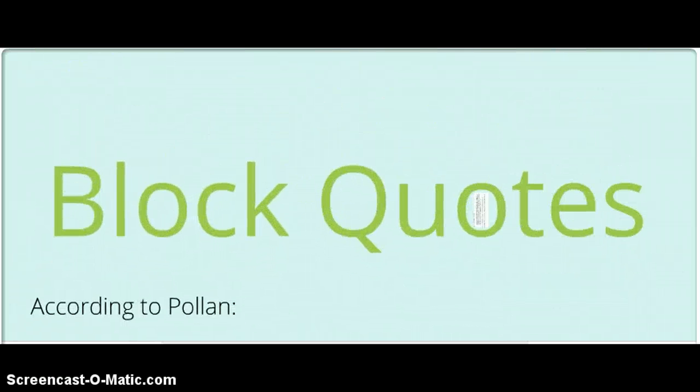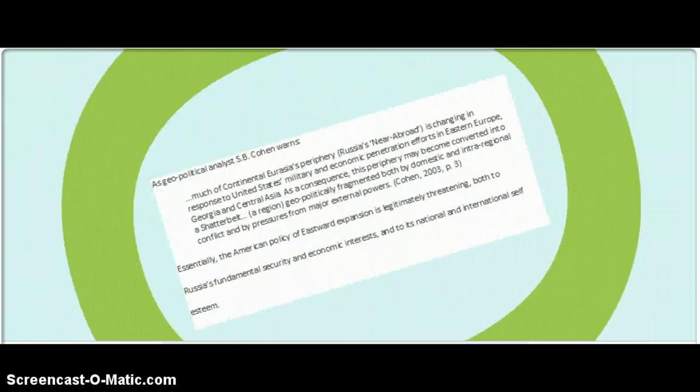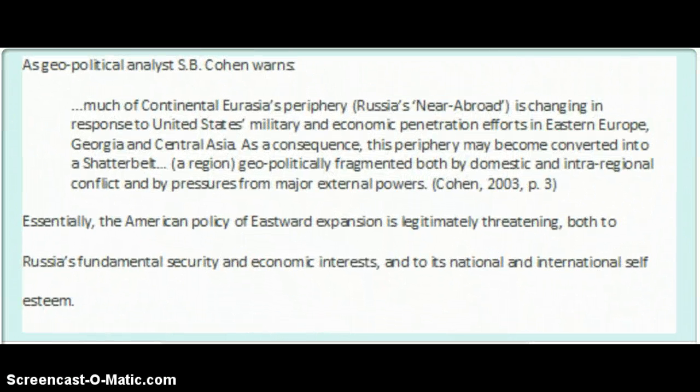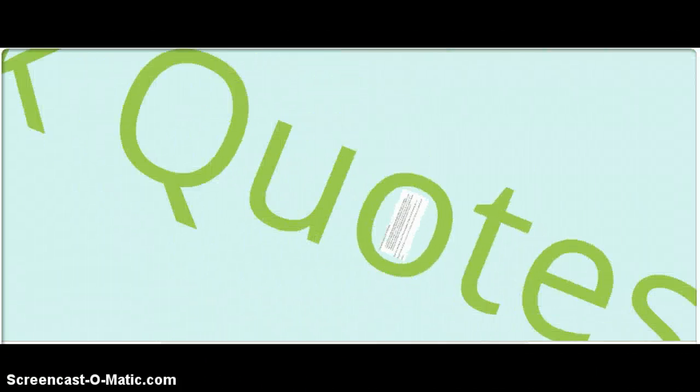Finally, if your quoted passage takes up more than 4 lines in your own work, use the block indentation method rather than quotation marks, which we see here. So you have your original text, which is double-spaced, the indented text, an extra ½ inch, single-spaced, no quotation marks, and an author tag after the terminal period. Let's take a look at that again.